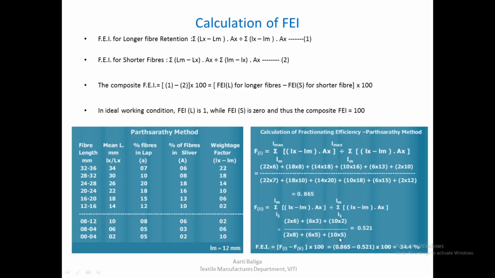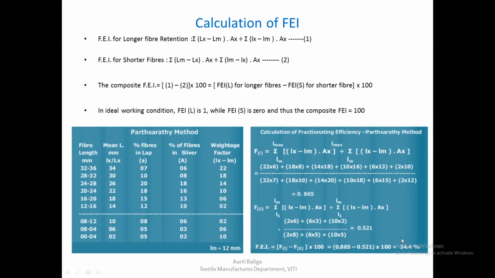When we calculate, we get the answer as 0.521 for fractionating efficiency index for short fibers. So the composite fractionating efficiency index would be this, 1 minus 2, multiplied by 100. The answer comes to be 34.4%.